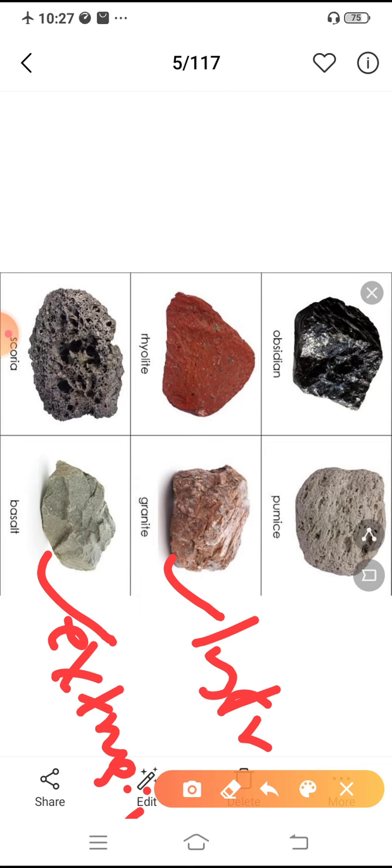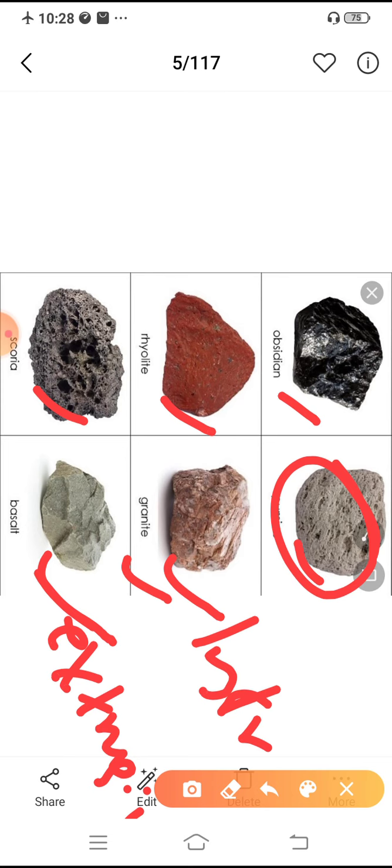Okay, so which are the examples we saw? Granite and basalt. Granite is intrusive and basalt is extrusive. You can see some other examples here: obsidian, pumice, rhyolite, scoria. All these are examples of igneous rock. I think you may have seen this pumice. It is called pumice stone, which is used to rub our feet to remove dead cells.